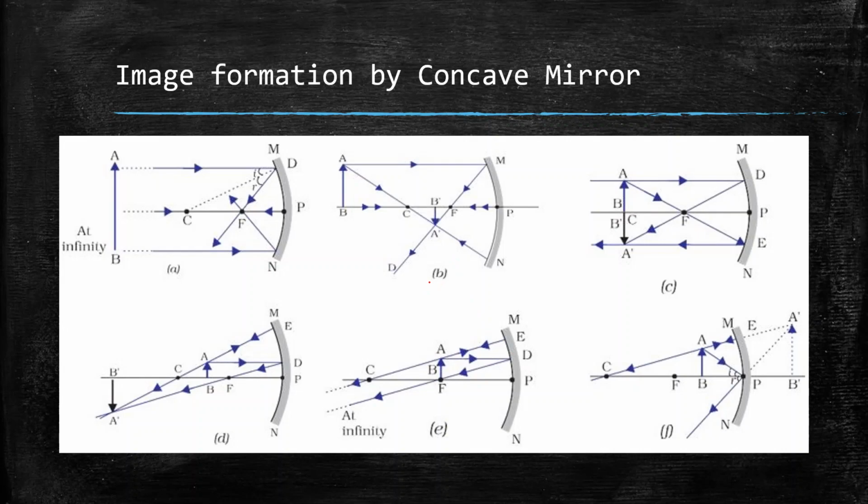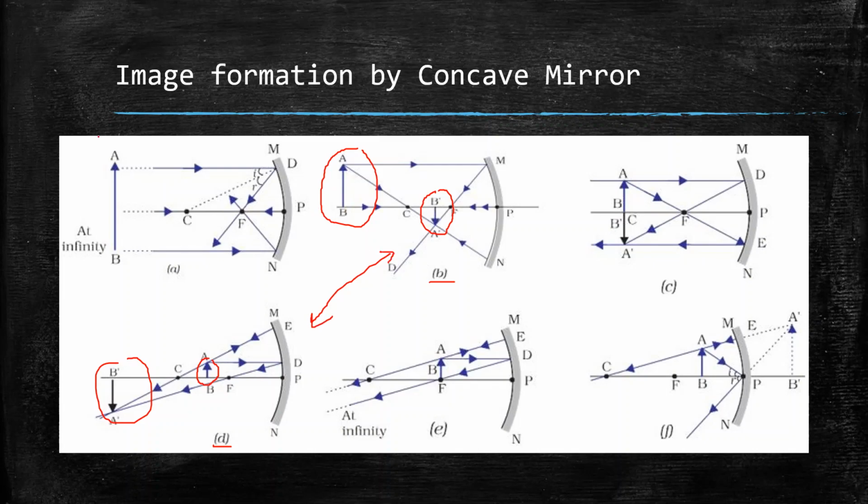If you look into cases B and D, you will see that if the object is beyond C, then the image is between C and F, right? And in case D, you see, if the object is between C and F, then the image is beyond C. These two cases are just the opposites of each other.